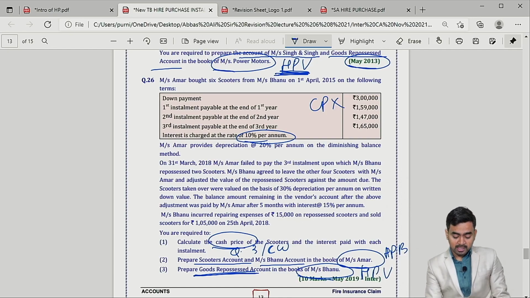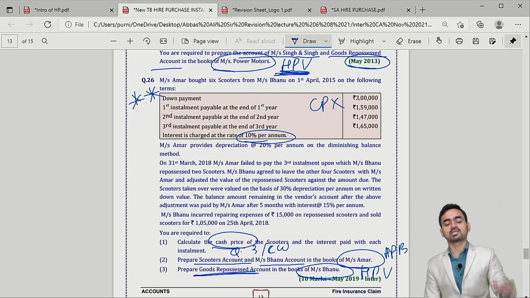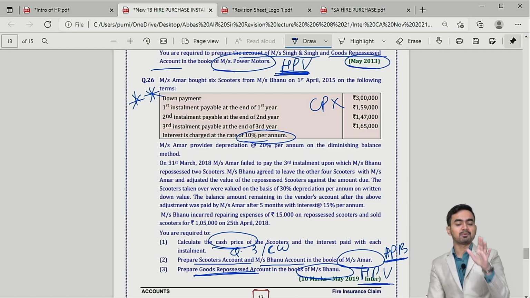My dear students, this sum is beautiful. If you solve this sum, then the entire goods repossession concept will get over. Because here you will come to know what entry HP buyer will pass and what entry HP vendor will pass for the goods repossession. Even the calculation of interest included in each installment.